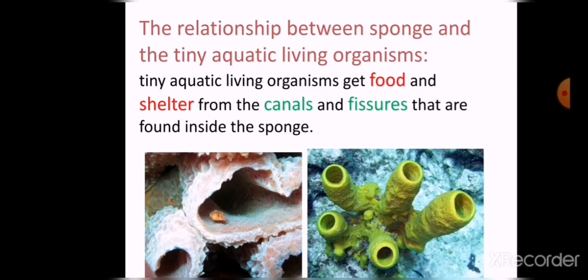So they benefit from the sponge because they get food and live inside these fissures or canals. But the sponge neither benefits nor is harmed. So the relation between the sponge and tiny aquatic living organisms is called the commensalism.